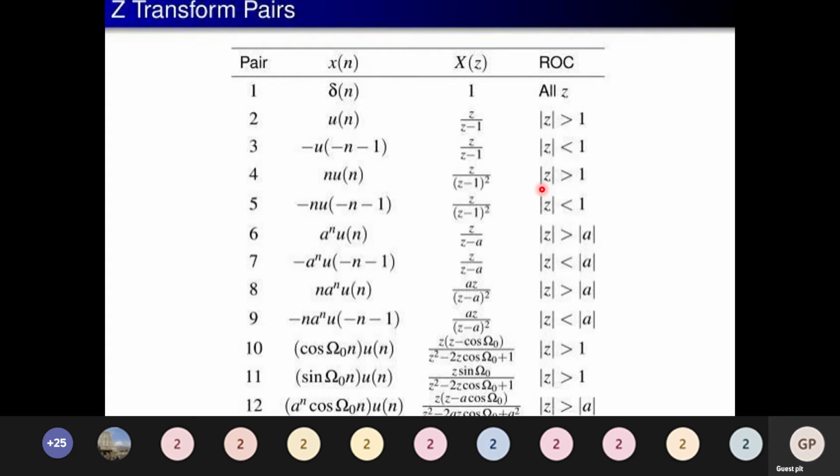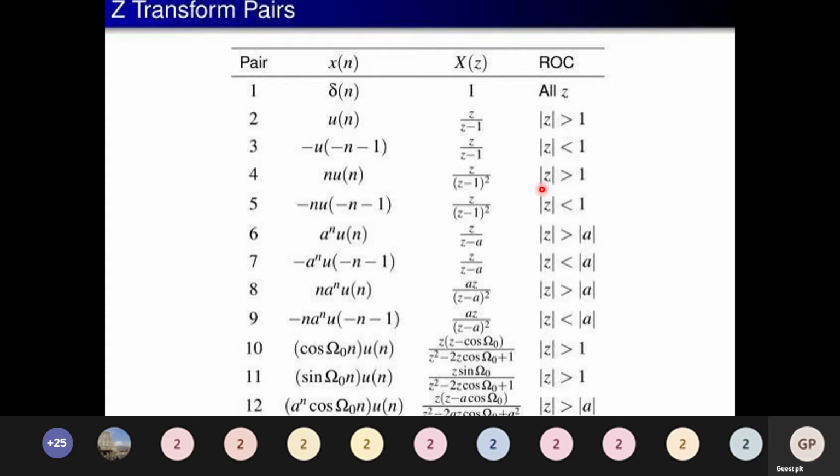So this is what I was talking about. Two different signals can have the same transform value, but the ROC may differ. You can see in the case of a power n u of n, z divided by z minus a, whereas minus a power n u of minus n minus 1 is again z divided by z minus a.